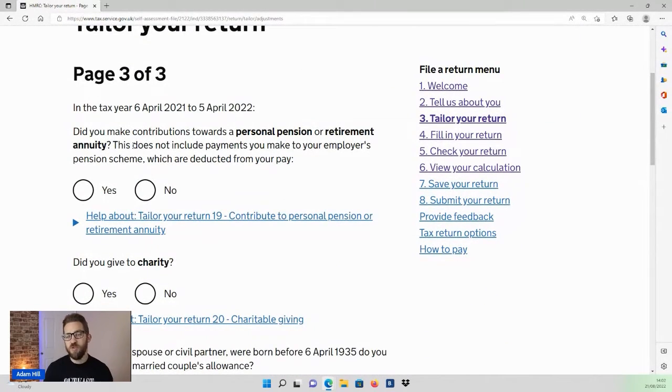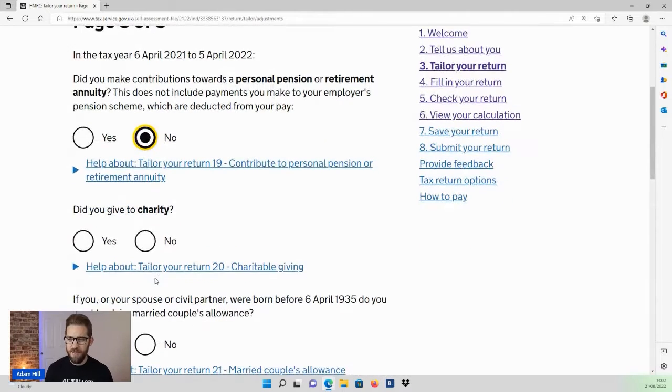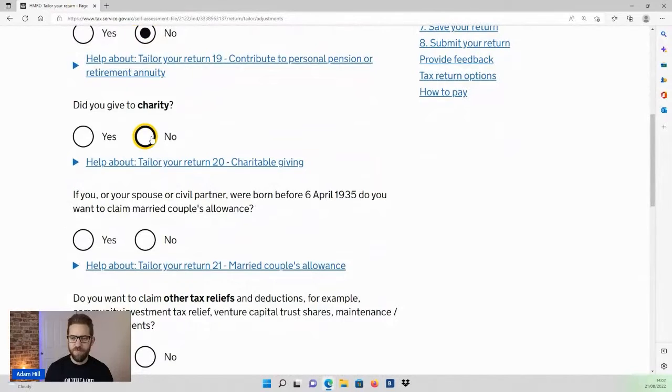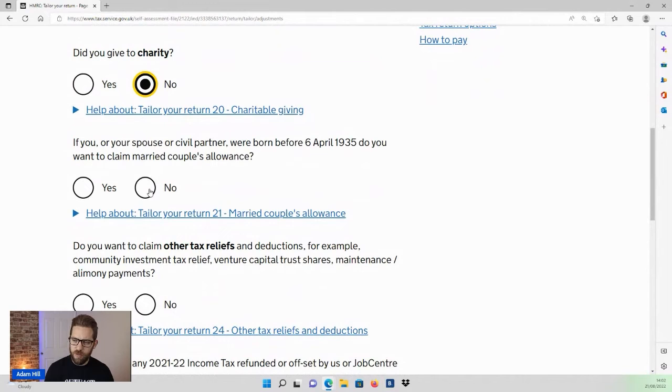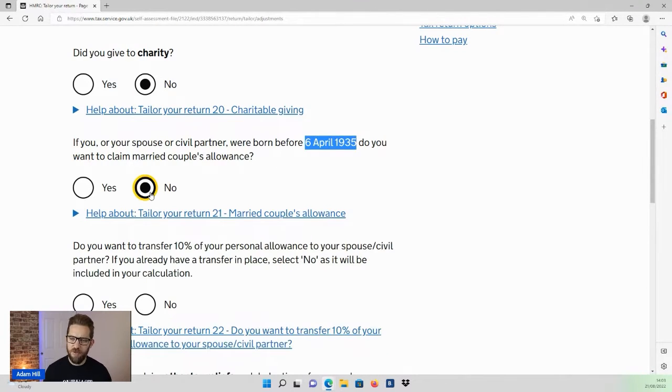Did you make contributions towards a personal pension or retirement annuity? Again, I'm saying no, it could apply in this situation. And if you're a higher rate taxpayer or additional rate taxpayer, you may end up getting additional tax relief if you've made contributions. Any contributions to charity, married couples allowance. Now, married couples allowance is an old allowance if you were born before 1935, so it's quite unlikely, but you used to get additional allowances for being married.